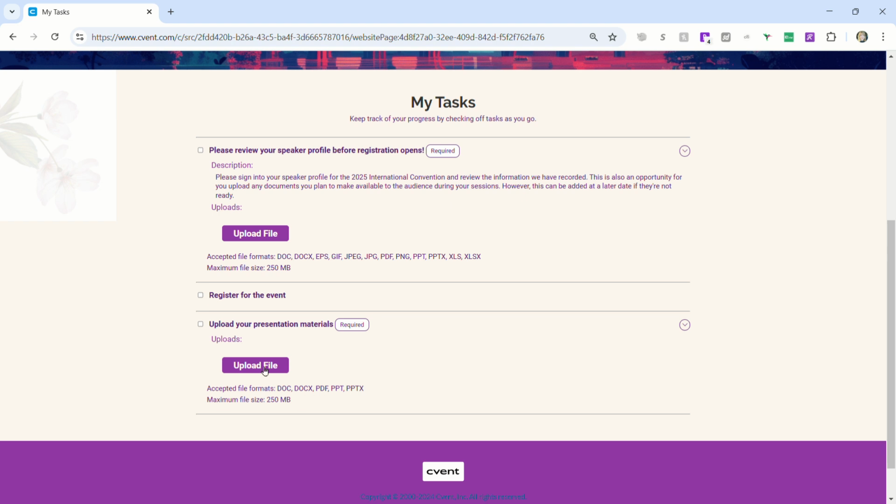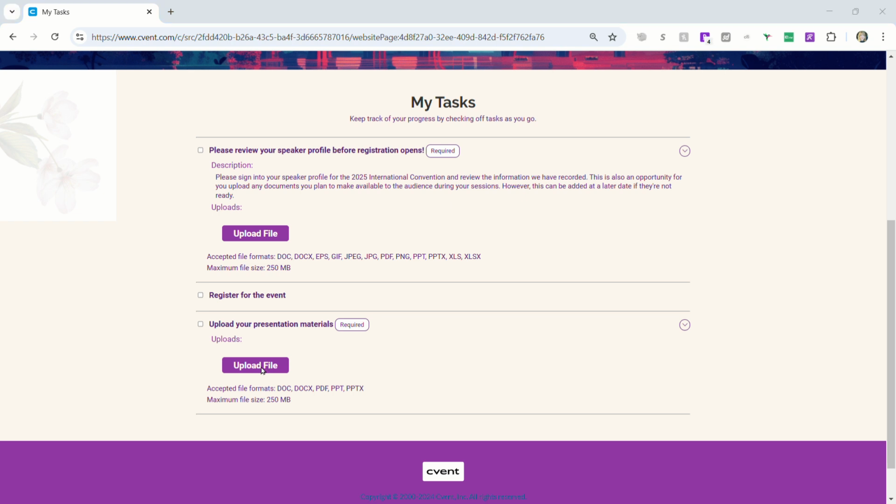These files are extremely important because these files will be preloaded onto the laptops that will be at the presentation site. So when you go into that hotel room, the conference room, there will be a laptop ready for you and your presentation will be on that.